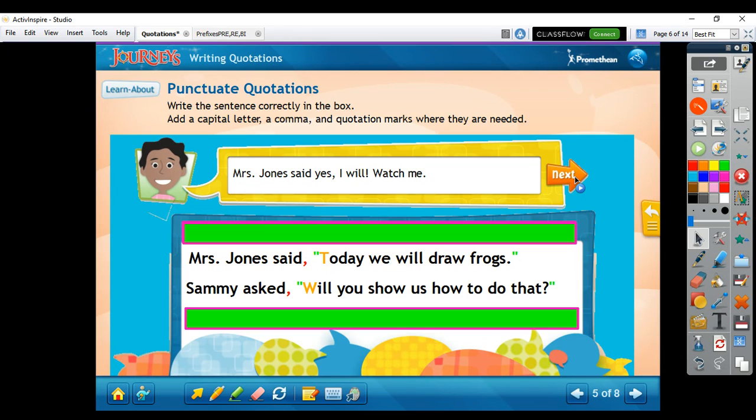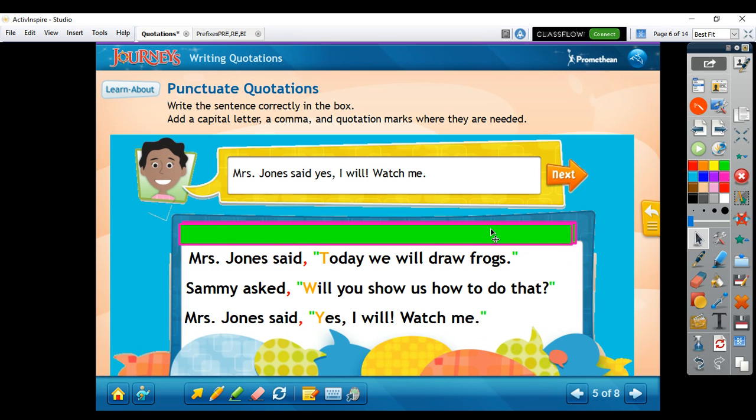All right, last one. Mrs. Jones said, "Yes, I will. Watch me." I want you to put in a comma, quotation marks, and a capital letter. All right, checking back. The correct answer is you need quotation marks before "yes" and after the period and "me," and a comma after "said," and a capital Y for "yes."